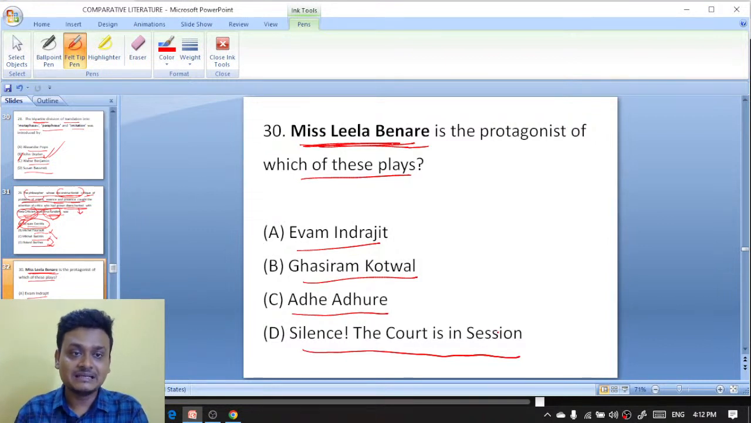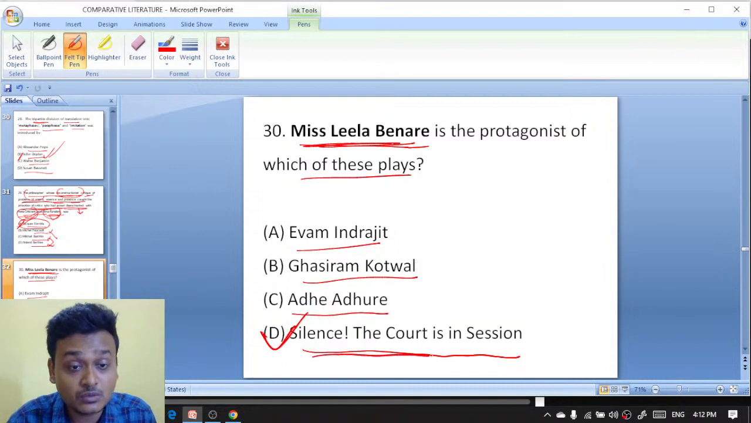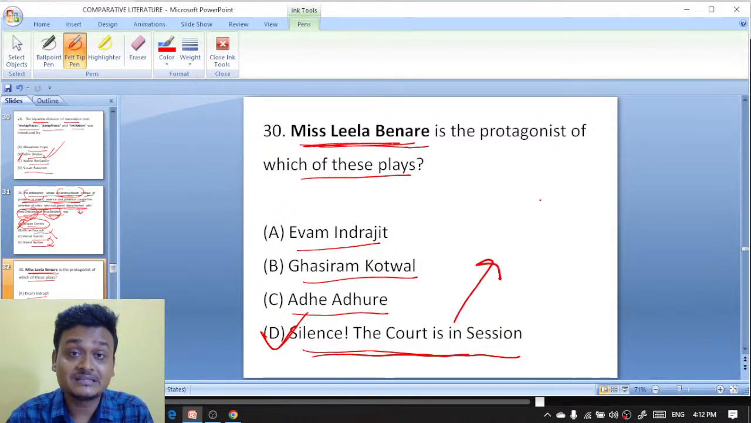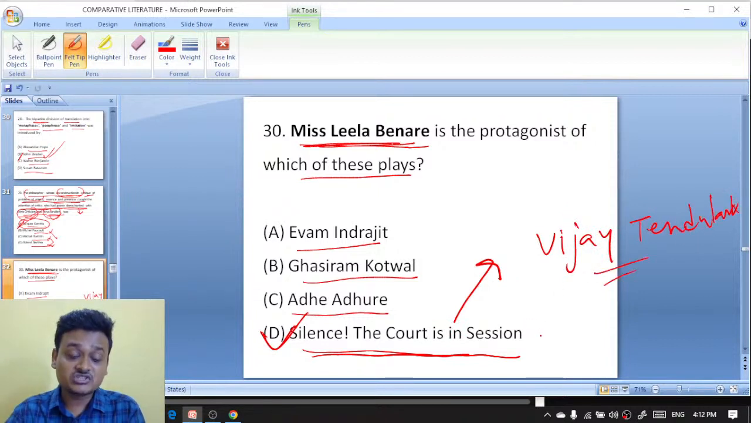Miss Leela Benare is the protagonist of which of these plays? Miss Leela Benare is the protagonist of Silence! The Court Is in Session, and this is written by whom? This is written by Vijay Tendulkar. This is a Marathi play, written by the Marathi dramatist Vijay Tendulkar. And this is the victim of women. This is a victim of women called Miss Leela Benare. Silence! The Court Is in Session, written by Vijay Tendulkar.